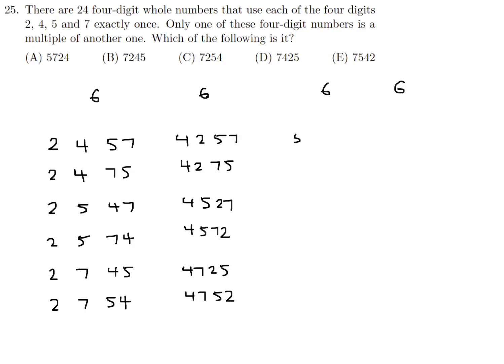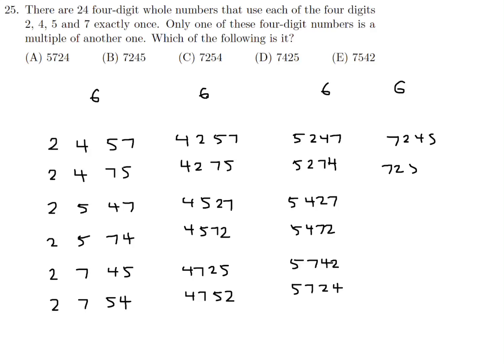Right? So we got 5, 2, 4, 7, 5, 2, 7, 4. 5, 4, 2, 7, 5, 4, 7, 2. 5, 7, 4, 2, 5, 7, 2, 4. And finally, 7, 2, 4, 5, 7, 2, 5, 4. 7, 5, 4, 2, 7, 5, 2, 4. And finally, 7, 4, 5, 2, and 7, 4, 2, 5.